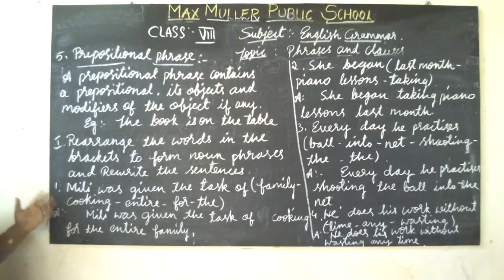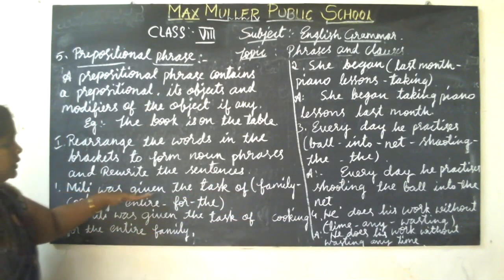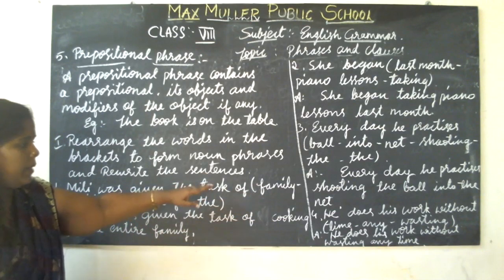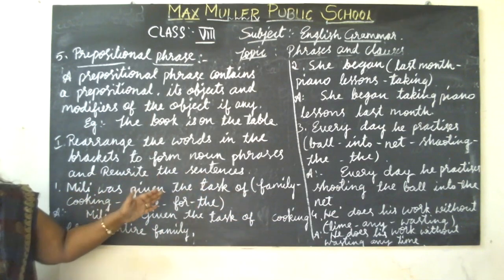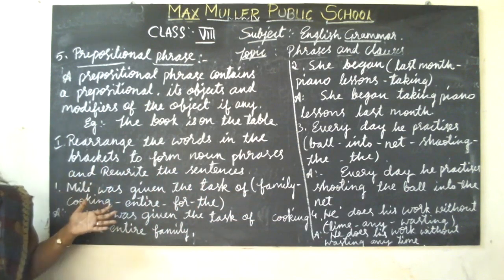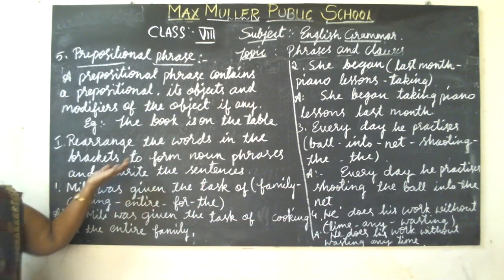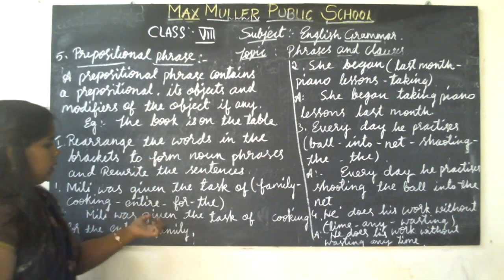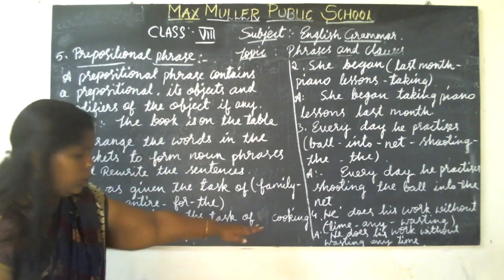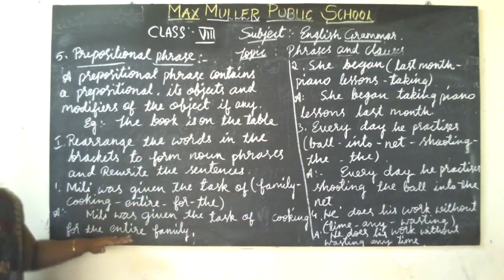So, the noun phrase sentence. Millie was given the task of, and in the bracket it is family, cooking, entire, for the. They are clues they have given. From this we have to frame the noun phrase sentence. That is: Millie was given the task of cooking for the entire family.